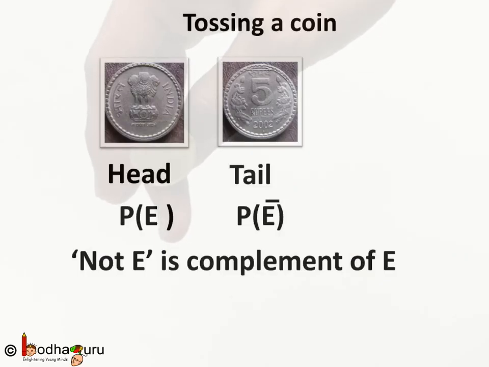Now, when there are only two possible outcomes, like in the case of tossing a coin, we either get a head or we get a tail.